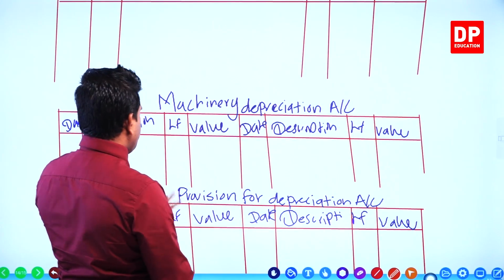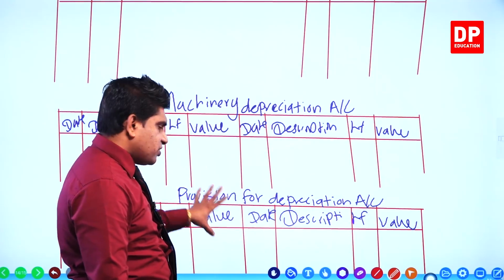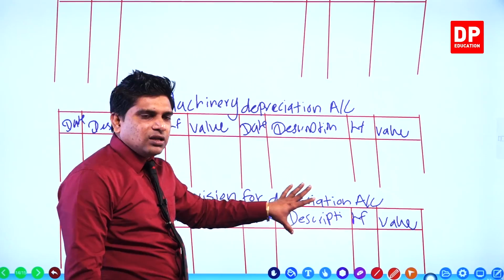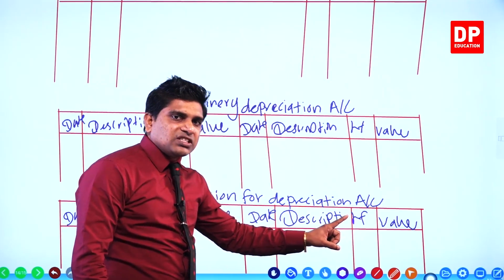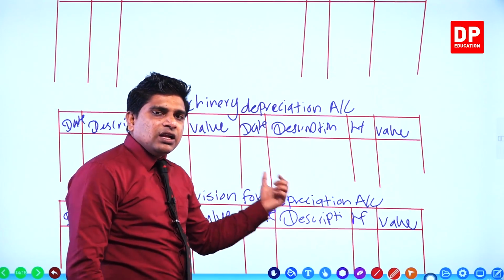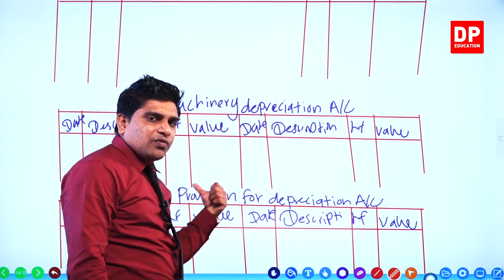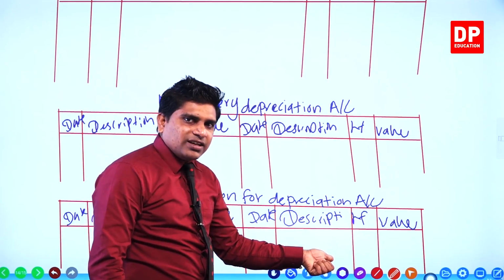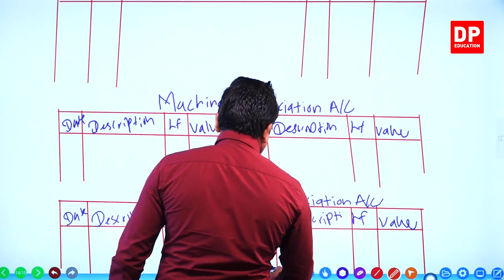Machinery depreciation, provision for machinery depreciation. I put here provision for depreciation, but you mention provision for machinery depreciation. If it is a computer, provision for computer depreciation. If it is a building, provision for building depreciation. If it is equipment, provision for equipment depreciation, right? Okay. You name the general journal also.